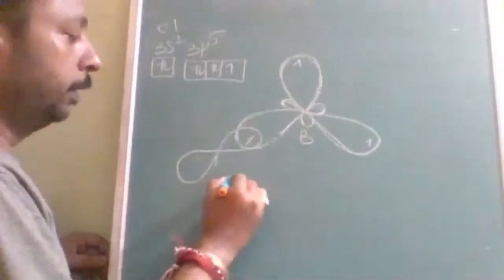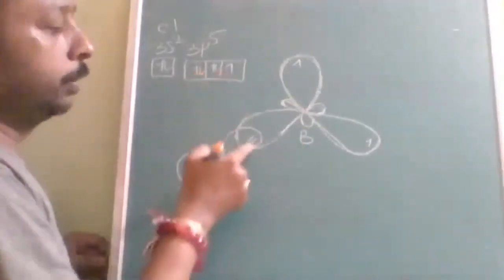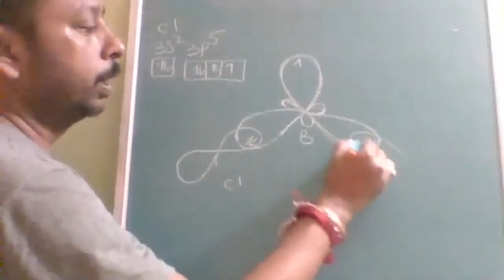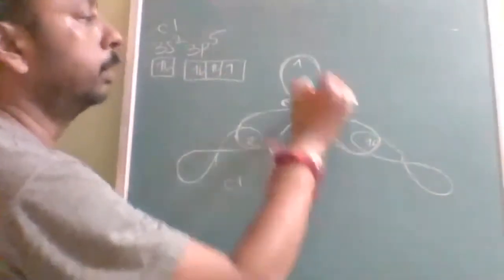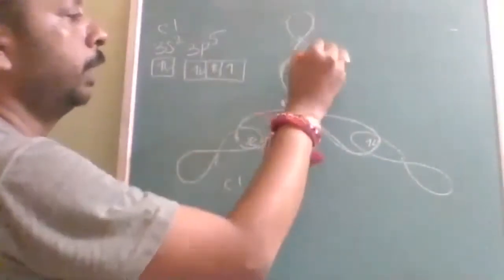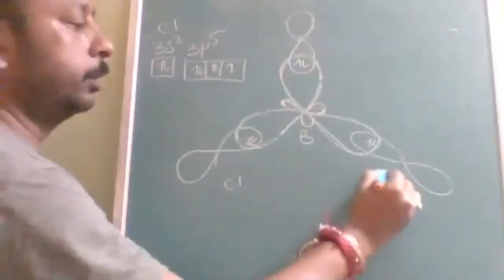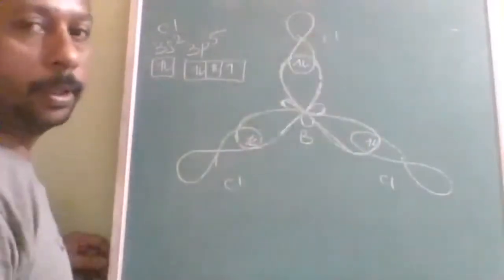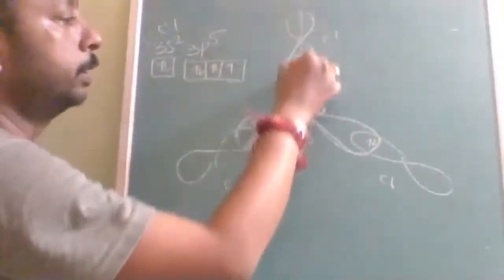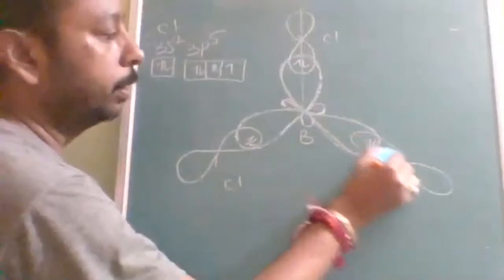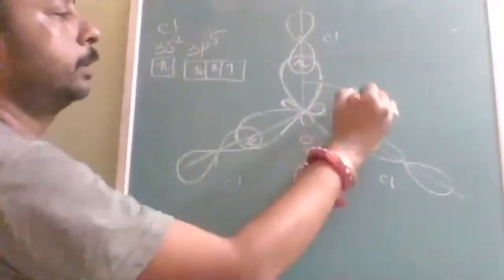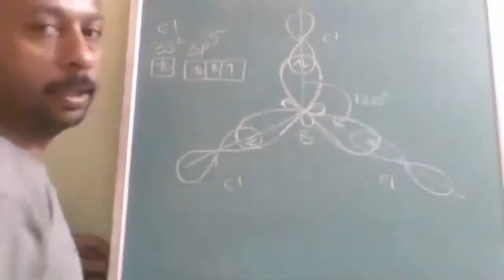Okay. So this is the chlorine and that electron. They will pair up with the anti-parallel spin. One more chlorine will come with one more orbital like this. Is that clear? So this is boron, this is chlorine, this is chlorine. Now this is the maximum possible bond angle. This is the bond, this is the bond, this is the bond. So between the bonds there will be an angle which is 120 degrees.